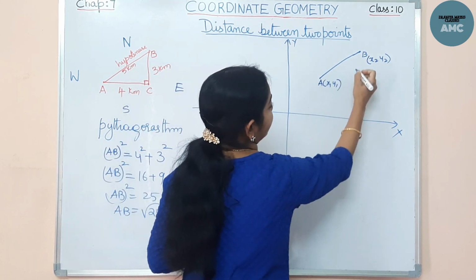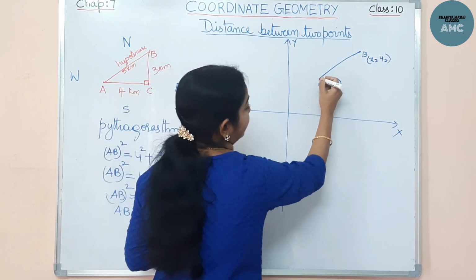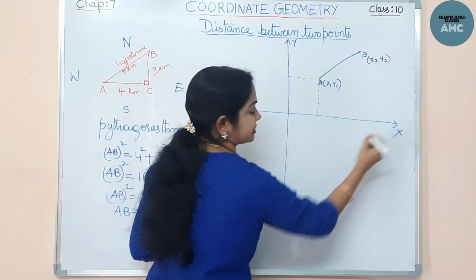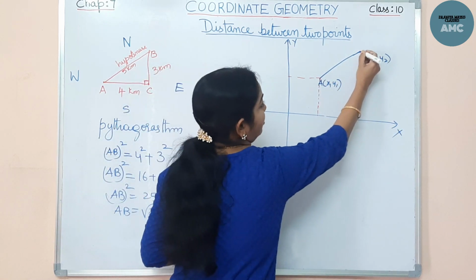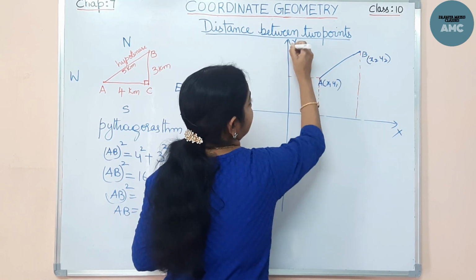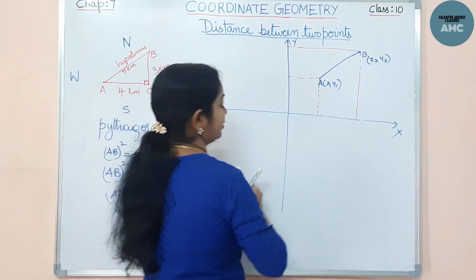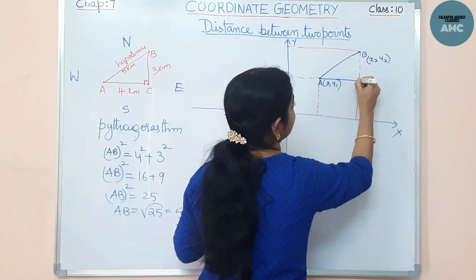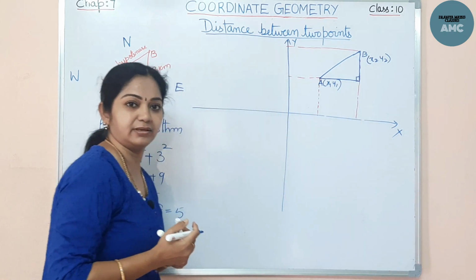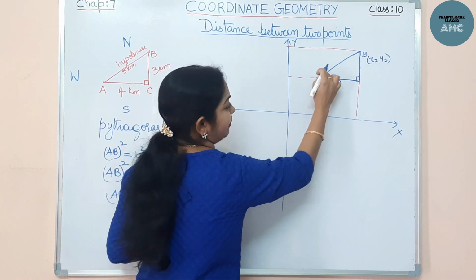Now how do I get point A by locating it on the x-axis? And how do I get point B, with the x and y-axis? If you see this one, this is clearly a right angle, according to the Pythagoras theorem. Now how do I get point A?